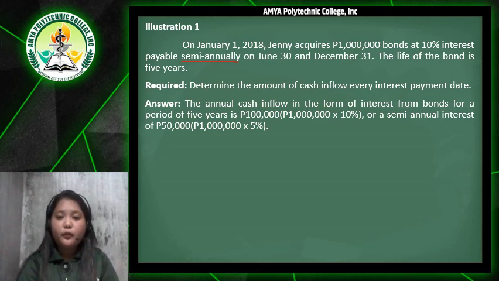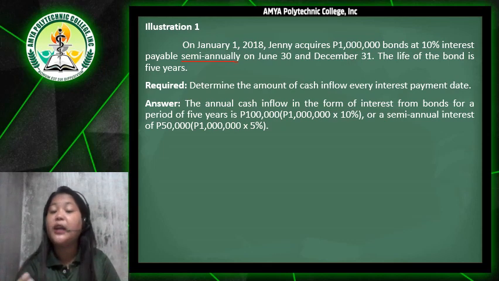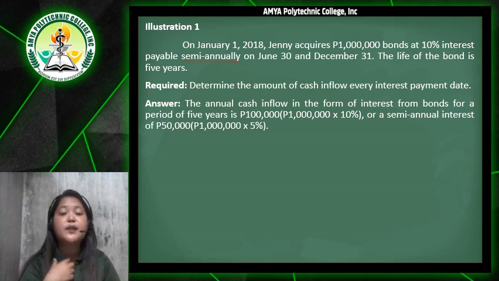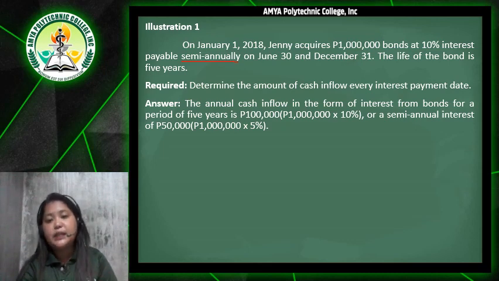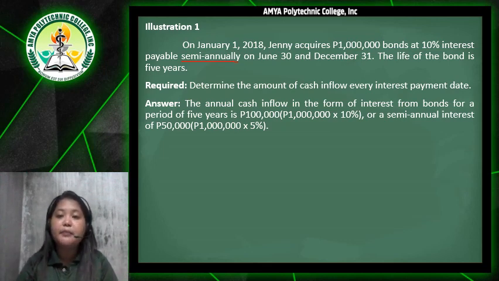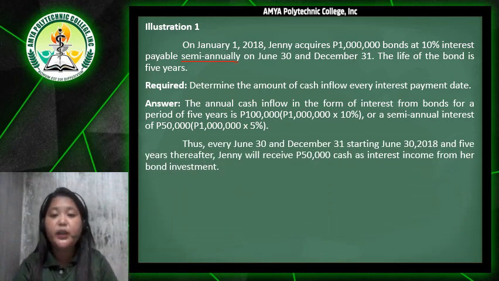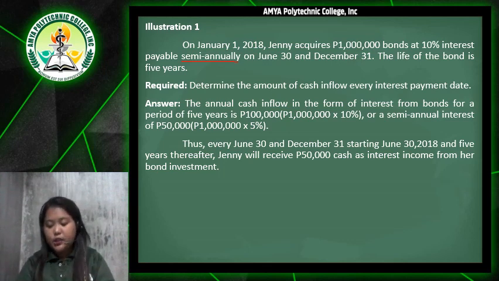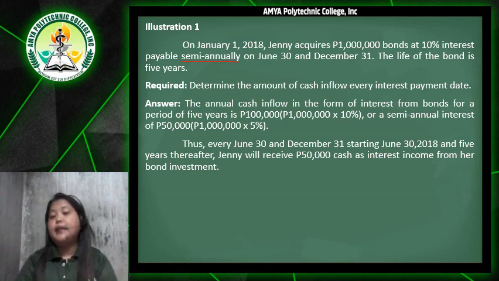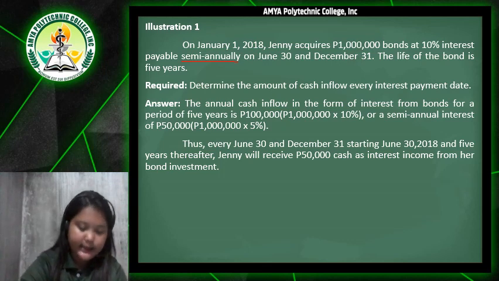Kasi semi-annually tayo, that is divided by 2. So that's 50,000 pesos. Or we can simply divide 10% by two, so that's 5%. So 1 million pesos times 5%, our semi-annual interest is 50,000 pesos. Thus, every June 30 and December 31, starting June 30, 2018, and for 5 years thereafter, Jenny will receive 50,000 pesos cash as interest income from her bond investment.